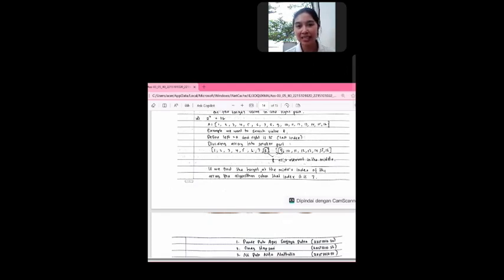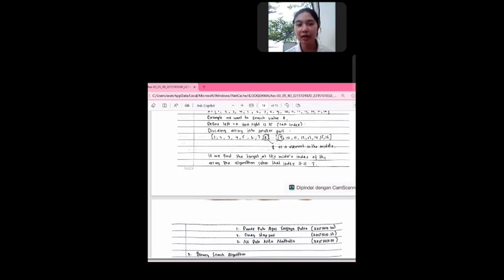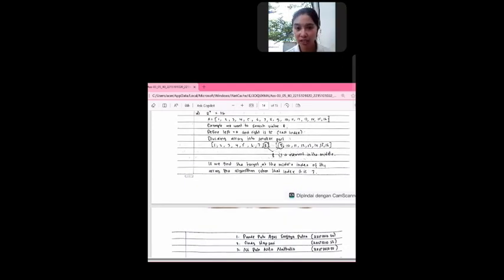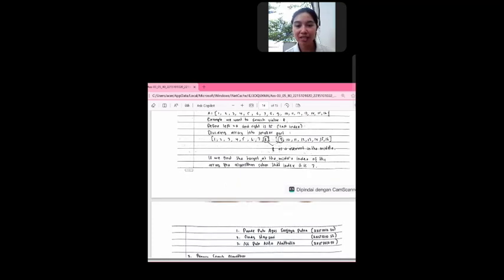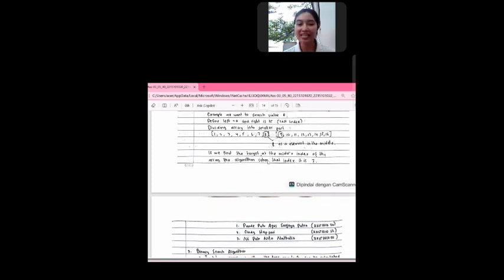Dividing the array into smaller parts, because we have 16 data, we divide it by 2 and we finally find that the mid value is h and 9, after doing some sorting. But in this example, we use h as the middle value. Then because we are searching for the value of h and we find h in the middle part, the algorithm will return the data that is set, because h is an index.